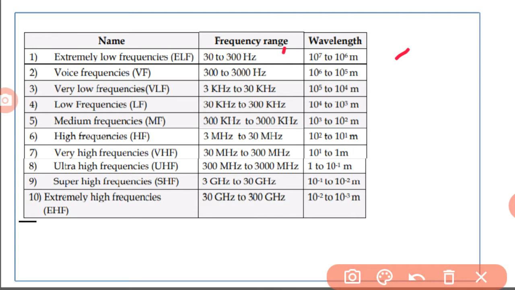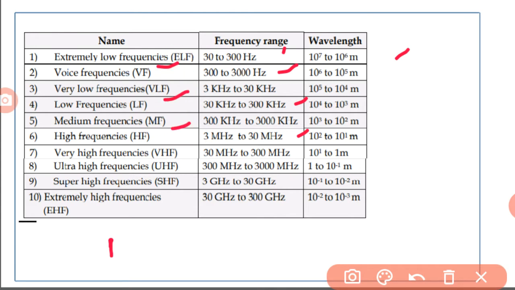Next is low frequency, from 30 kilohertz to 300 kilohertz. High frequency is from 3 megahertz to 30 megahertz. Mainly we remember the voice frequency range, 300 to 3000 hertz, then the low frequency range from 30 kilohertz to 300 kilohertz, and the high frequency range from 3 megahertz to 30 megahertz. The rest we learn based on applications. Mainly we remember voice frequency and low frequency.